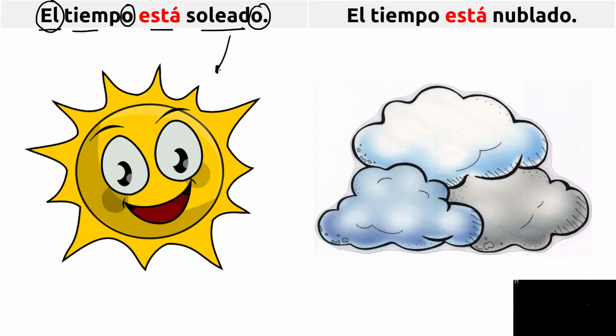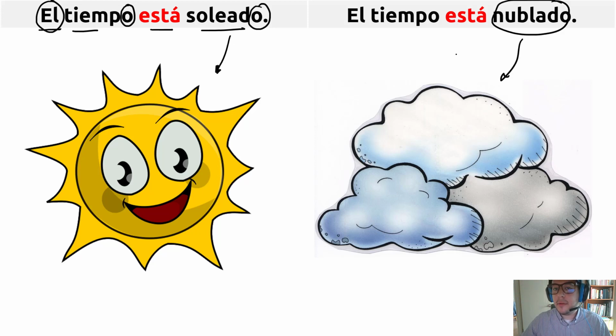Soleado, sunny. El tiempo está nublado, cloudy. The weather is cloudy. Why estar? We have to use estar because the weather is changeable. Can I use ser? El tiempo es nublado? If you say that, it sounds like forever, permanent, always cloudy.